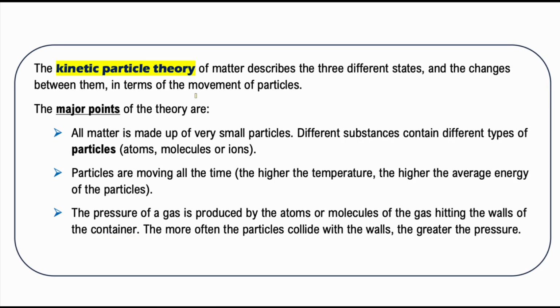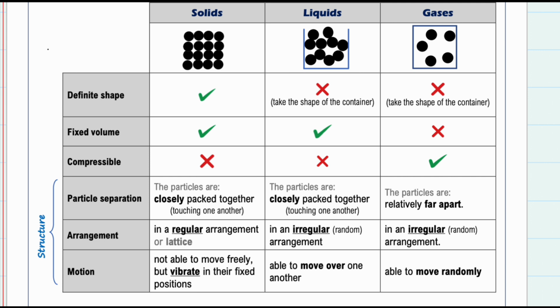The kinetic particle theory describes the three different states of matter and the changes that happen among them. As the name implies, particle tells you that all matter is made up of tiny particles. Kinetic tells you that those particles are always in constant motion. To describe the structure of different states, we need to describe the separation, the arrangement, and motion. I add them in one word: SAM.